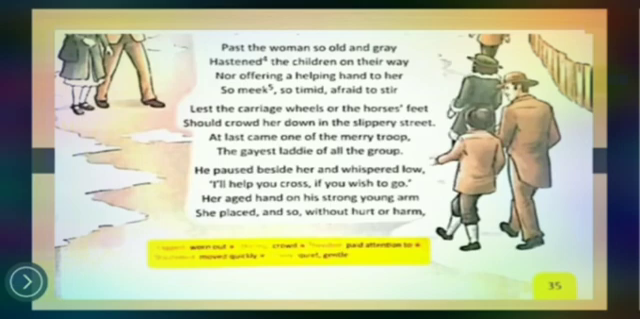Helping hand to her, so meek, so timid, afraid to stir. All of this is used for those children who were passing by that old lady. They are called meek, timid, and afraid to stir. What is the meaning of meek? Meek means quiet or gentle. If someone says something and they do not have the guts to reply, that is known as meek. Timid is an adjective, and it means you can't ask a question if something wrong is there. Nervous, shy or nervous.